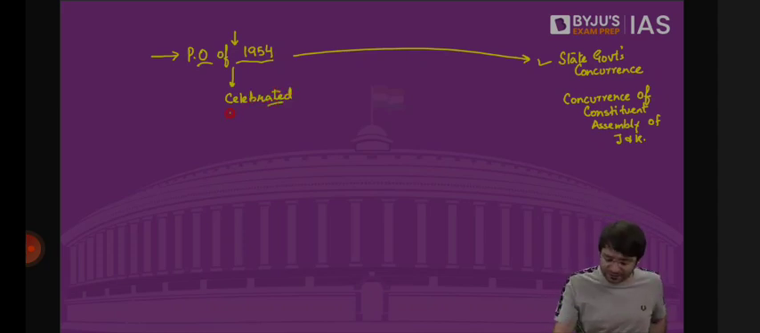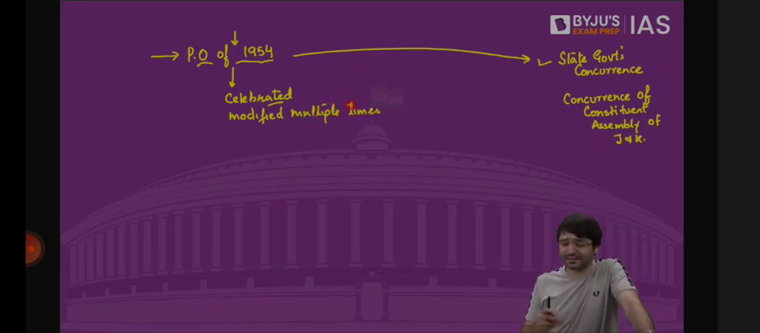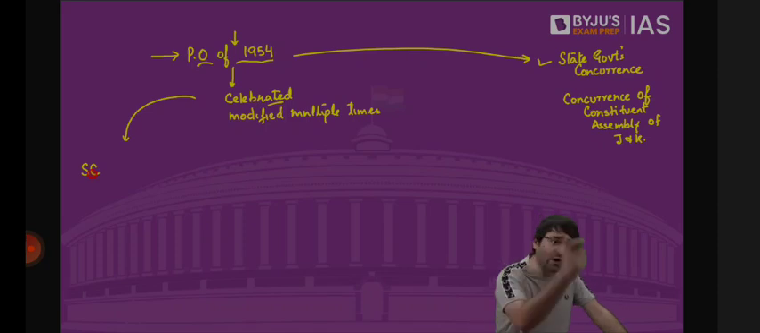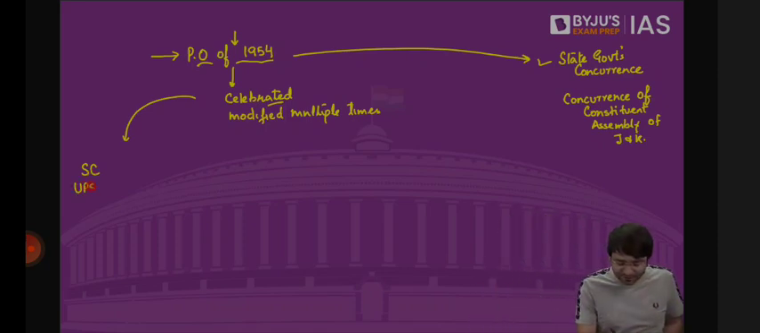And this presidential order was modified multiple times. It was issued in 1954, but over a period of time in the 1960s, 70s, 80s, even 90s, this order was amended and modified so that other provisions of the Indian Constitution would also be made applicable to the state of Jammu and Kashmir. It is celebrated because it was because of this order that the Supreme Court became applicable to Jammu and Kashmir. Because of this order, UPSC got extended to Jammu and Kashmir. Because of this order, the Finance Commission became applicable.